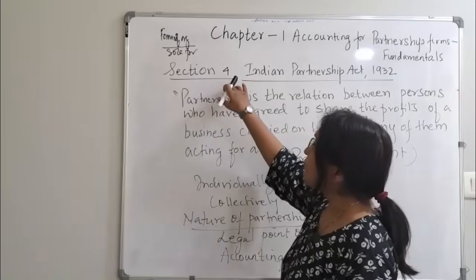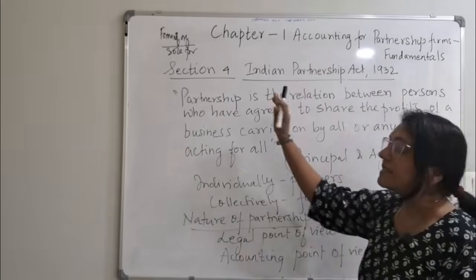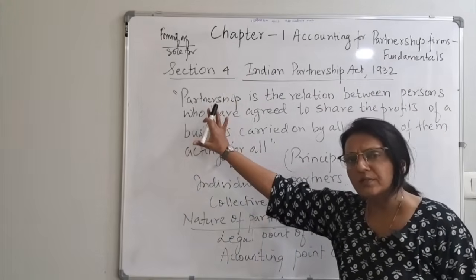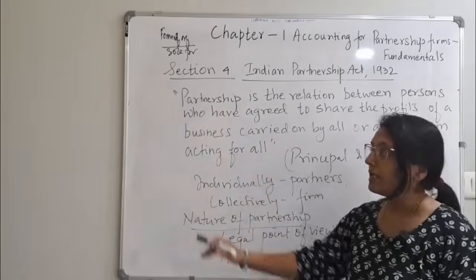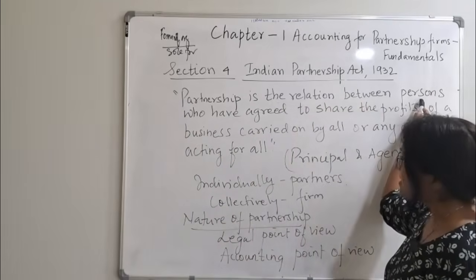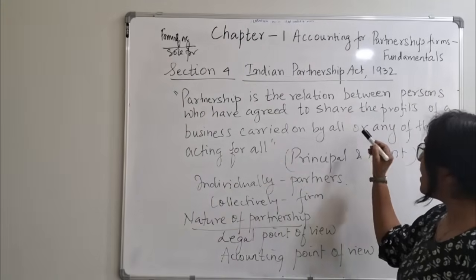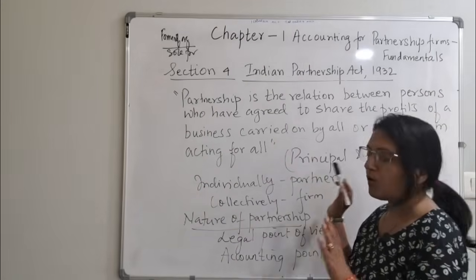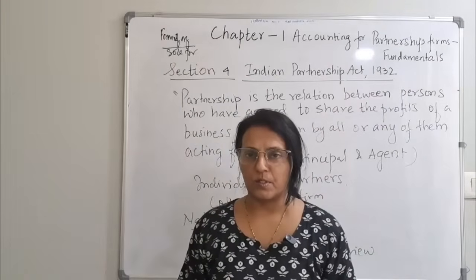So this is Section 4, which says, as per the Indian Partnership Act 1932, this is the definition. You need to learn this definition. A definition is meant to be learned. You cannot write it in your own words. What does this definition say? Partnership is a relation between persons who have agreed to share the profits of a business carried on by all, or any of them acting for all. I will break this definition and I will explain it to you.